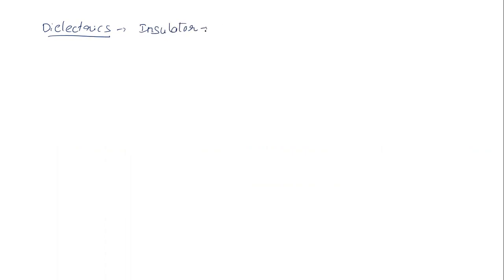But the thing is, we are going to use this dielectric to increase the capacitance of a capacitor. That's the reason we call it dielectric. There are two types of dielectric, we know. What are those two types? Polar and non-polar dielectrics.